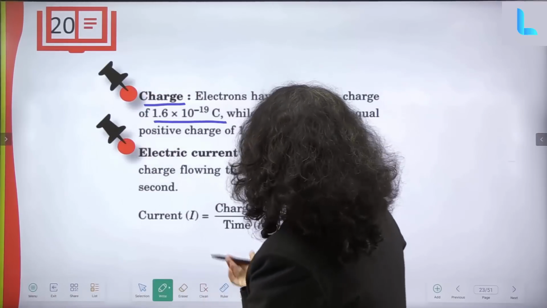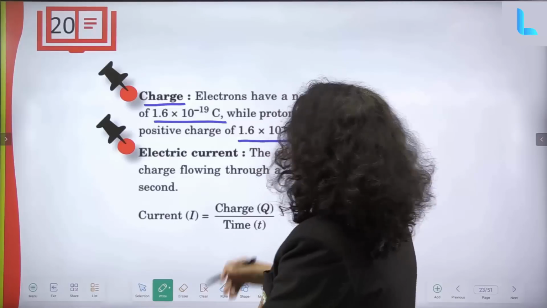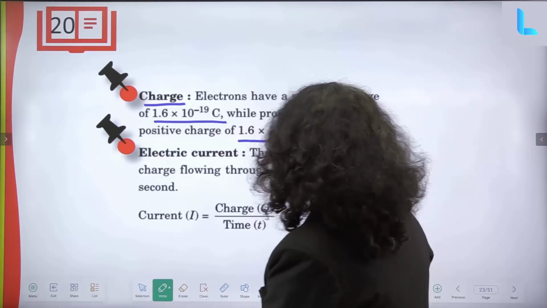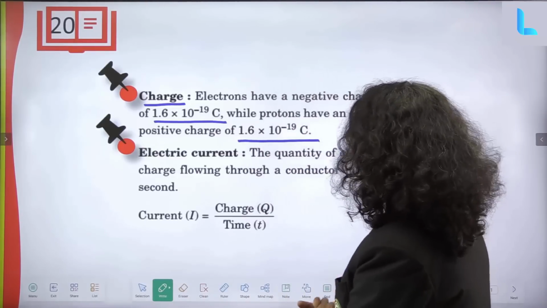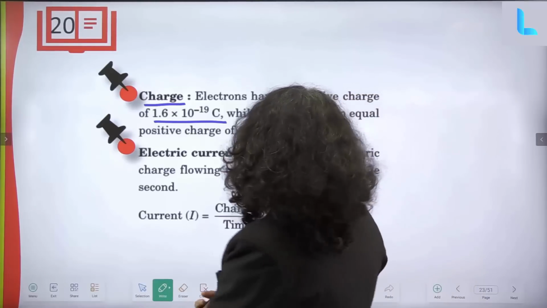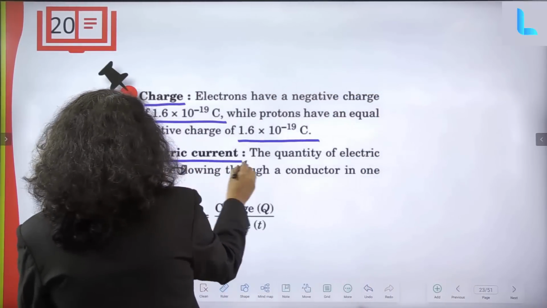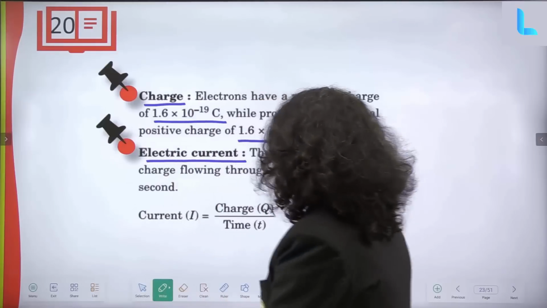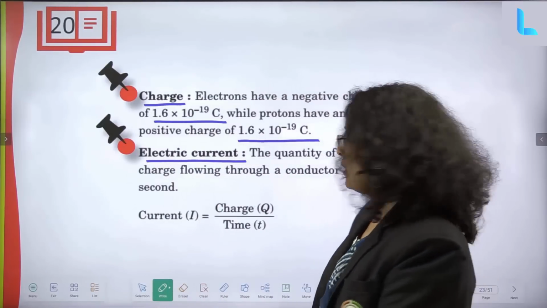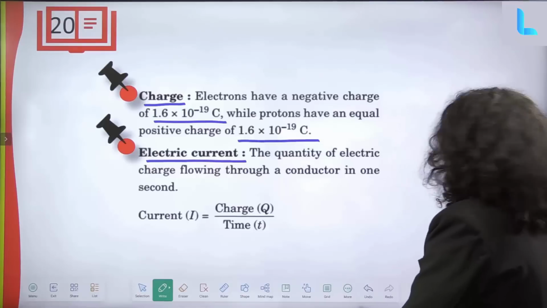And protons have equal positive charge, that is 1.6 × 10^-19 coulombs. Electric current is the quantity of electric charge flowing through a conductor in 1 second. Current I is equal to Q by T, that is, current is equal to charge by time.